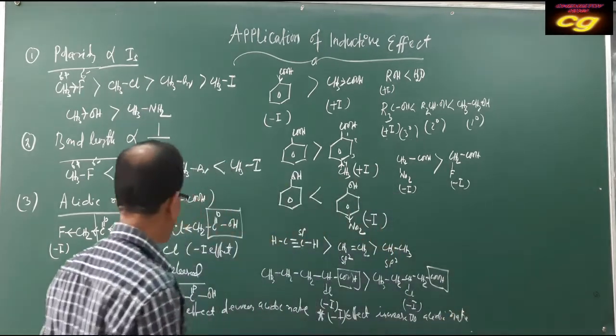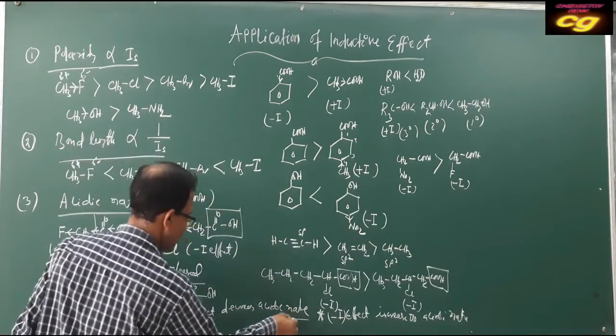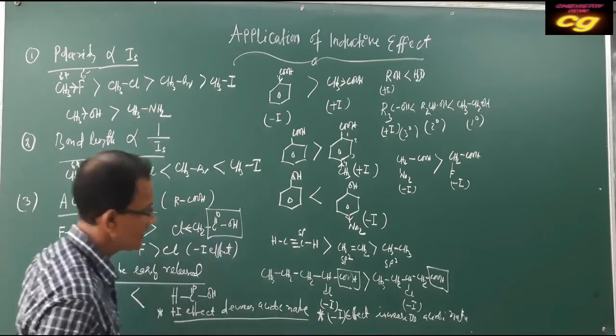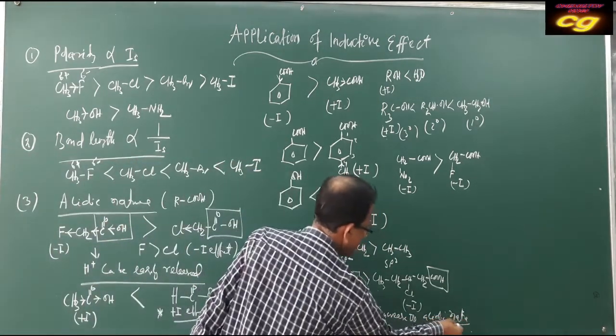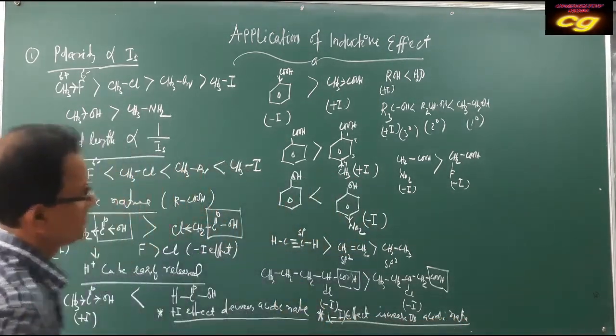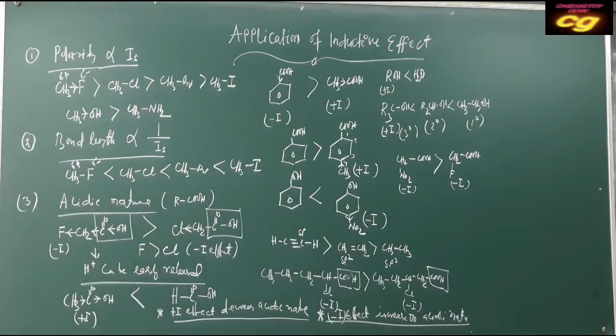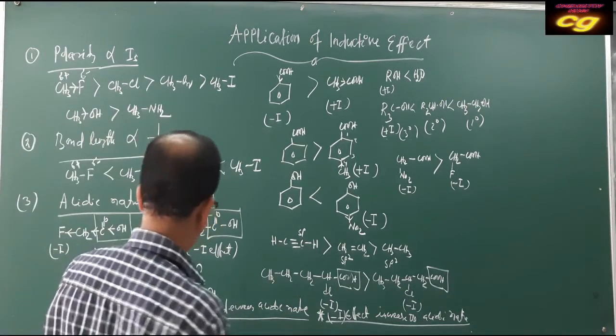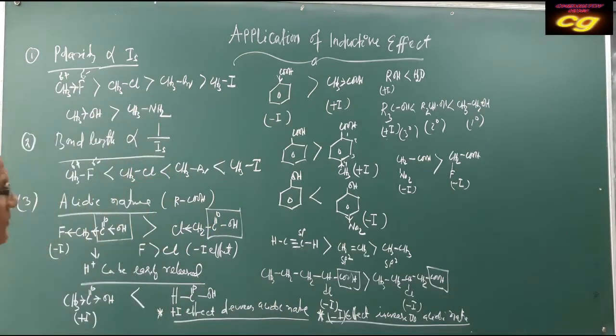So this is a very important conclusion. Plus I effect decreases acidic character, minus I effect increases acidic character. These are two very important conclusions regarding acidic character, plus I effect and minus I effect.